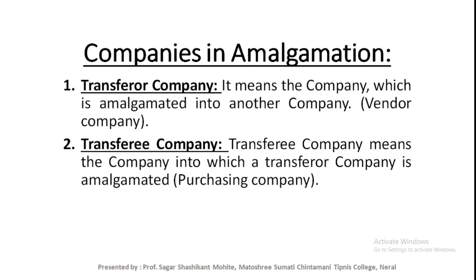It is called the transferor company, the old company, the vendor company. And second is the transferee company. Transferee company means the company into which the transferor company is amalgamated. That means new company. New company is called a transferee company, the purchasing company.